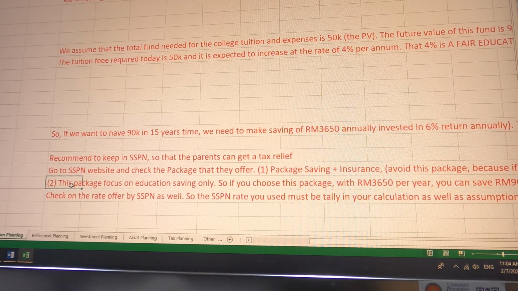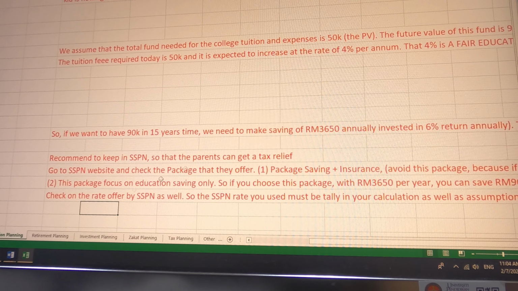So that's why you have to focus on the package that offers education saving only. In order to complete this task, you have to go to the SSPN website, find the right package and its name, and possibly print screen the SSPN website related to this information, and put that as supporting document in the notes or in the attachment. You also have to provide notes, justification or explanation for this. So make it as complete as possible.